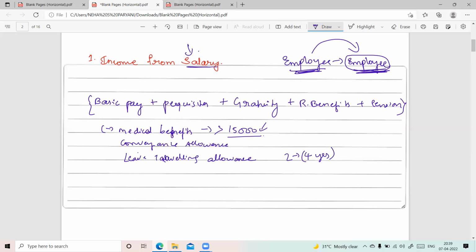So in 4 years, if a person is going on a holiday and getting any traveling allowances for that, 2 times such allowances are not taxable. So all these are deductions, but other than that, whatever basic salary he is getting, any perk, any leave encashments, any gratuity, any pension amount, all these will be considered as income from salary of a person. Suppose his basic salary is rupees 30,000 and all the other benefits are rupees 15,000, so 45,000 per month will be considered as income from salary of a person. Clear?